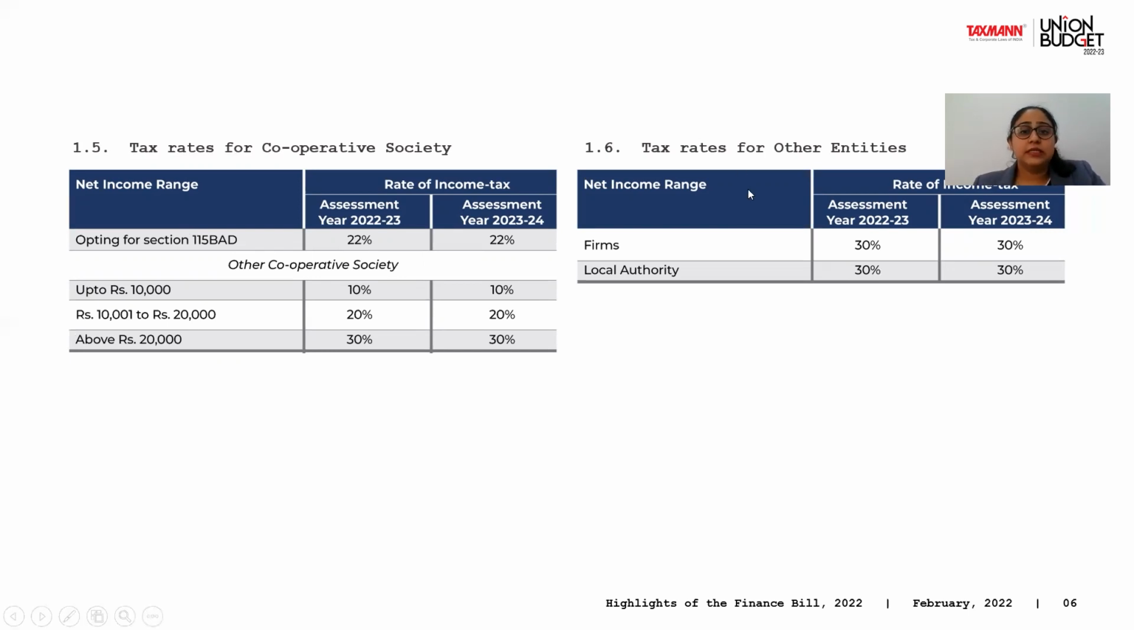Other entities like firms, partnership firms, and LLPs, limited liability partnerships, are taxed at 30%, and local authorities are taxed at 30% again. So again, friends, there has been no change in the income tax rate, either in the alternate tax regime or in the normal tax regime, for whatsoever assessee it is.